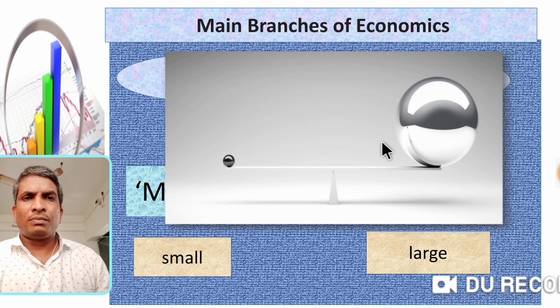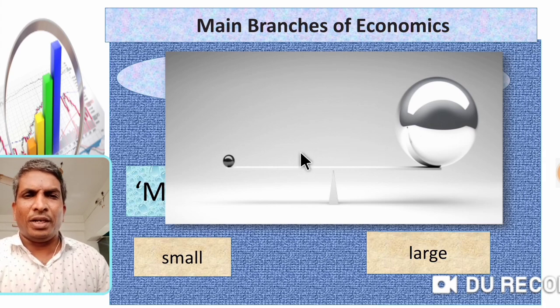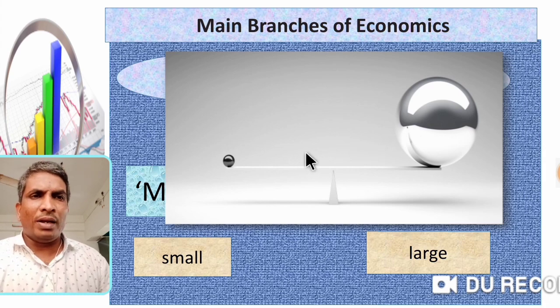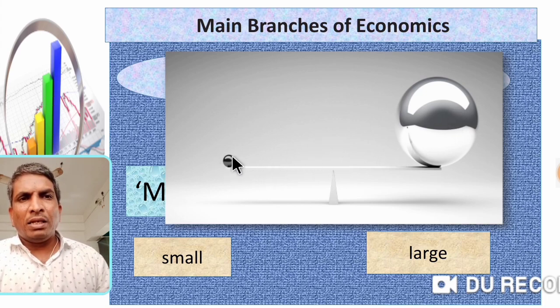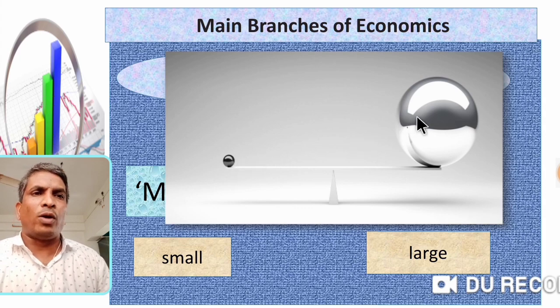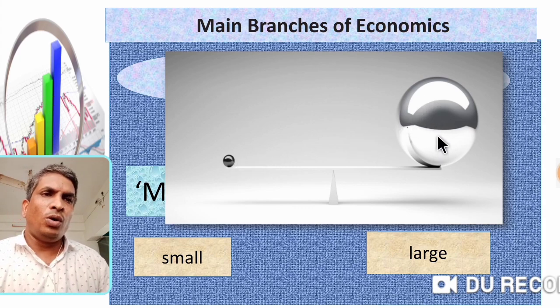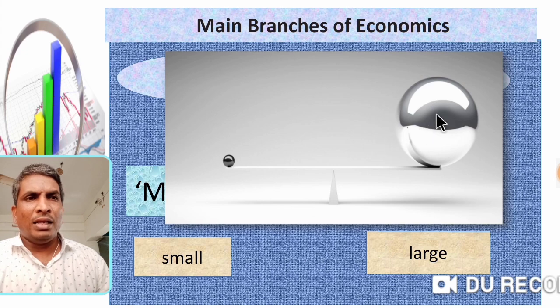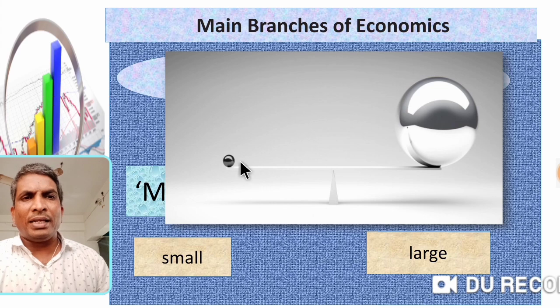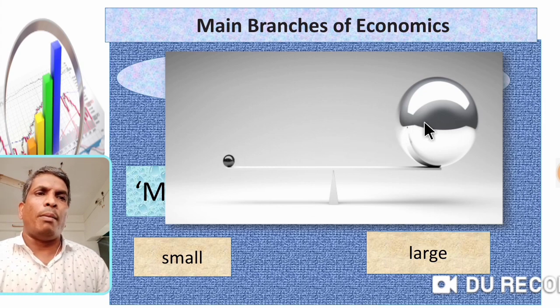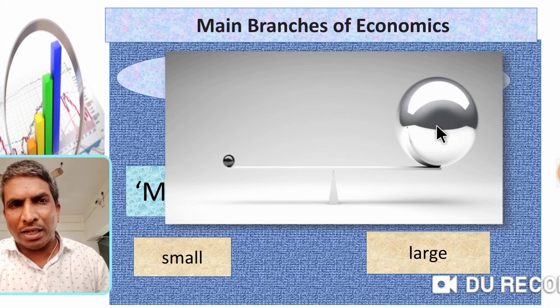Next picture, when you observe this picture, then you are clear. Micro means small and macro means large. So for example, in the total economy, when you select a single part or individual unit and study its data, it is called micro. So micro means individual and macro means aggregate or large.